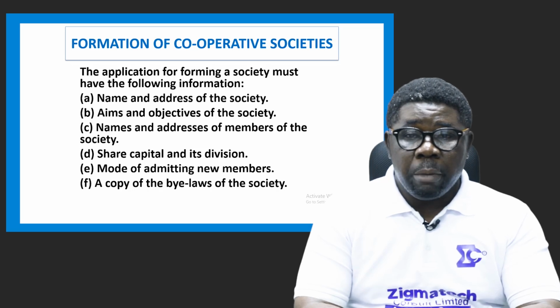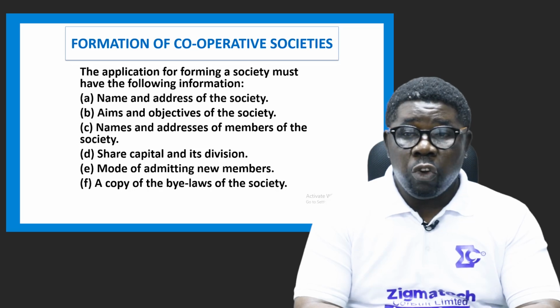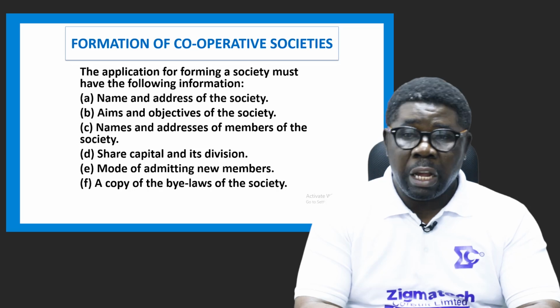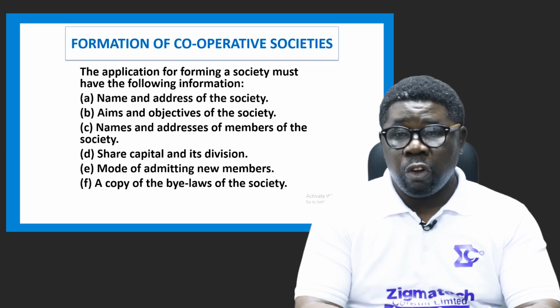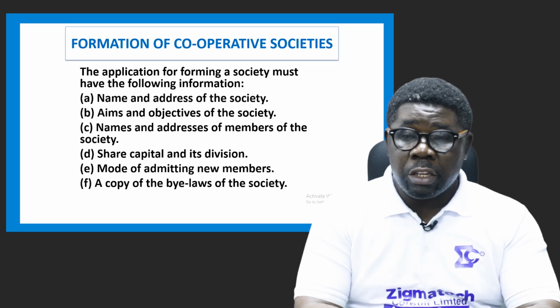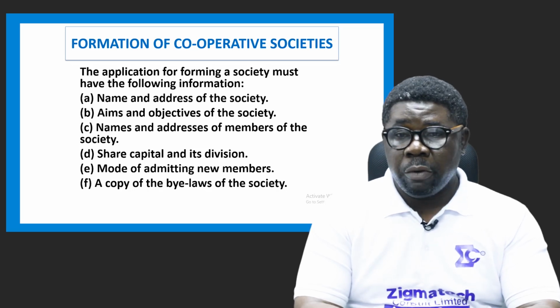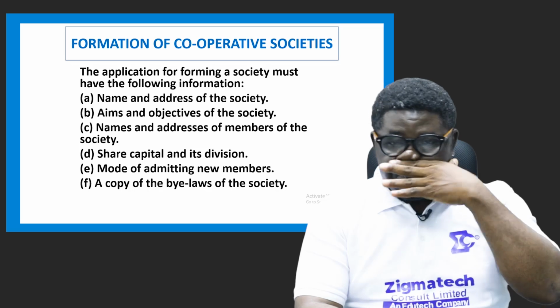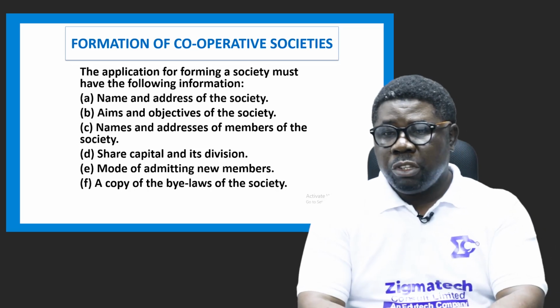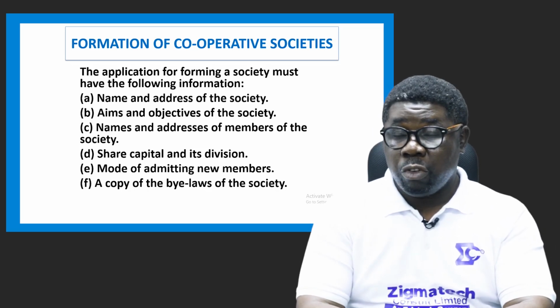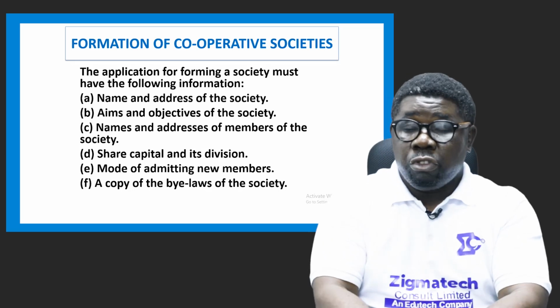They shall have share capital and its division. That is the total amount of money they need to start it and how they can go about generating the money. All right, the different aspects of those funds, how it can come, how they can get it, the division of each member's quota in total share capital. All right, good. So the mode of admitting new members is also stated there.